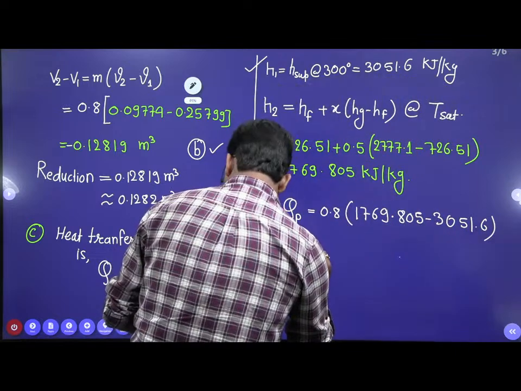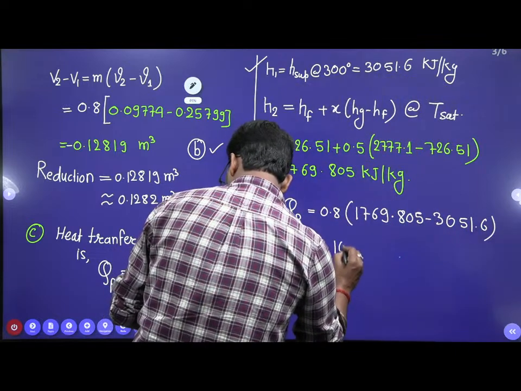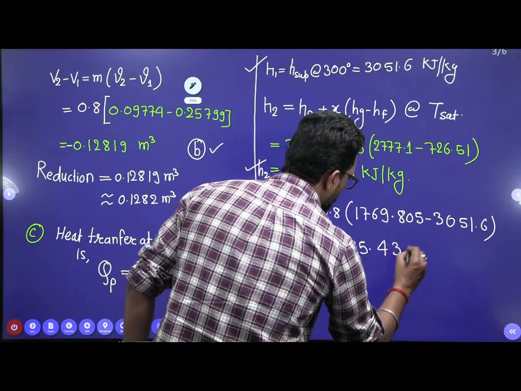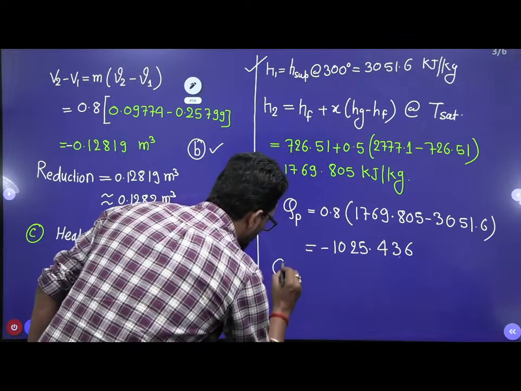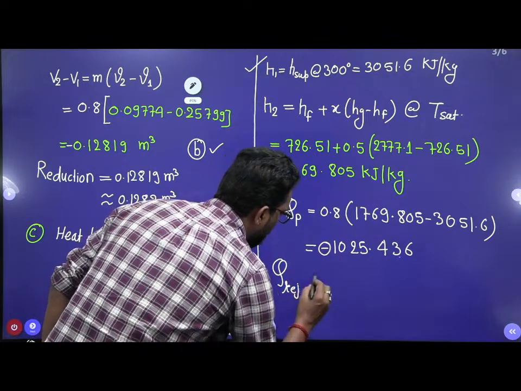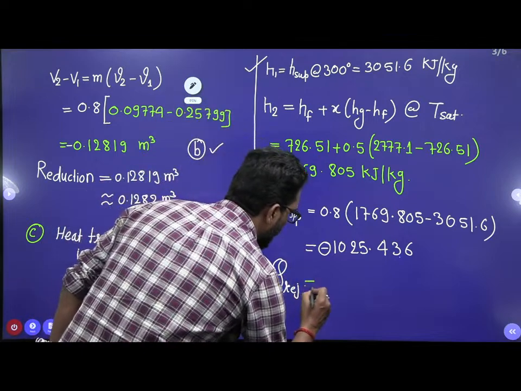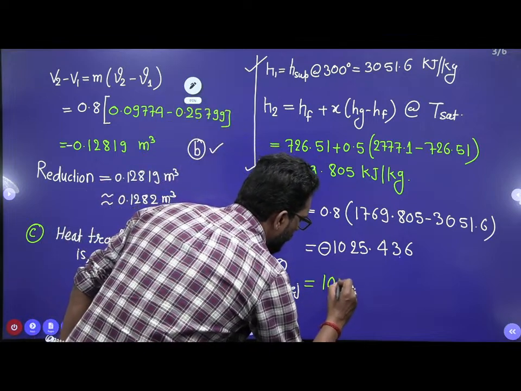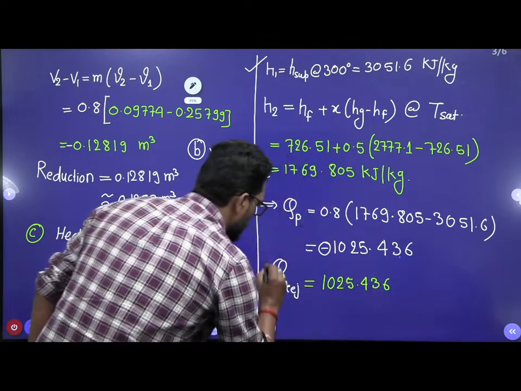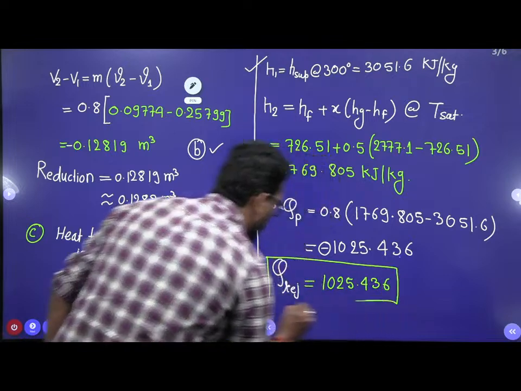If you calculate, this is minus 1025.436. This is your heat rejection, because this is a negative sign. So this is the total heat rejection, 1025.436.